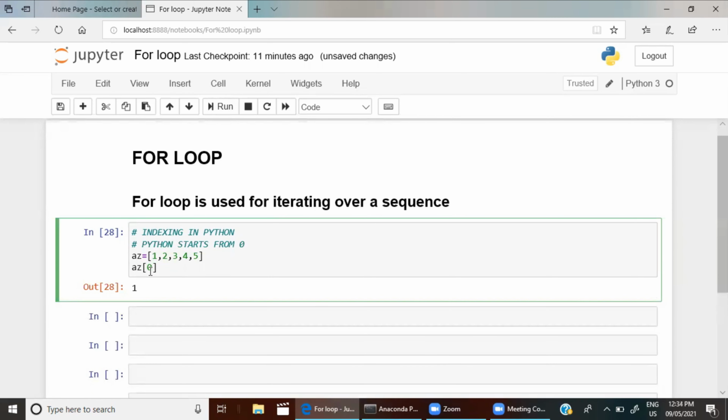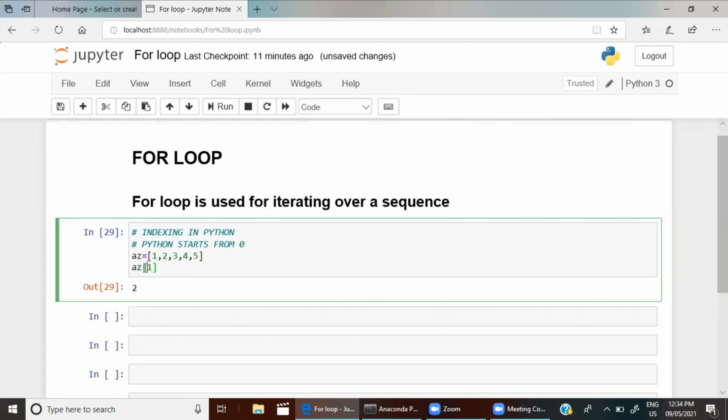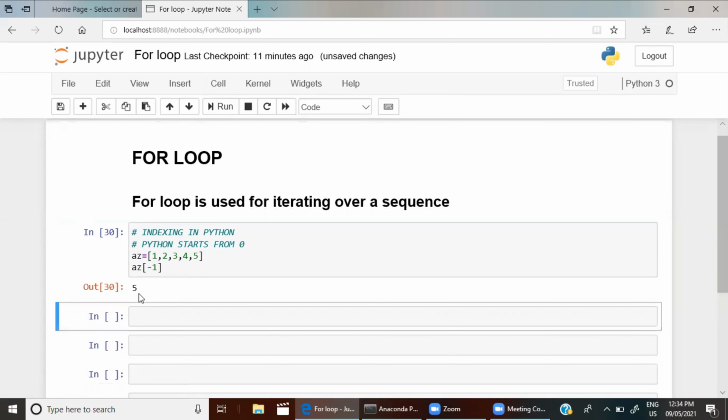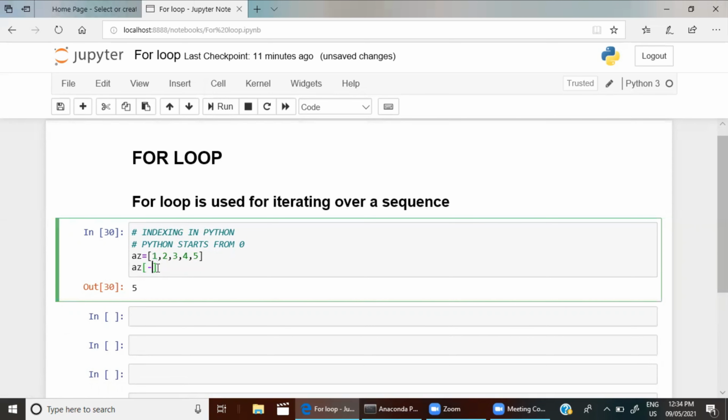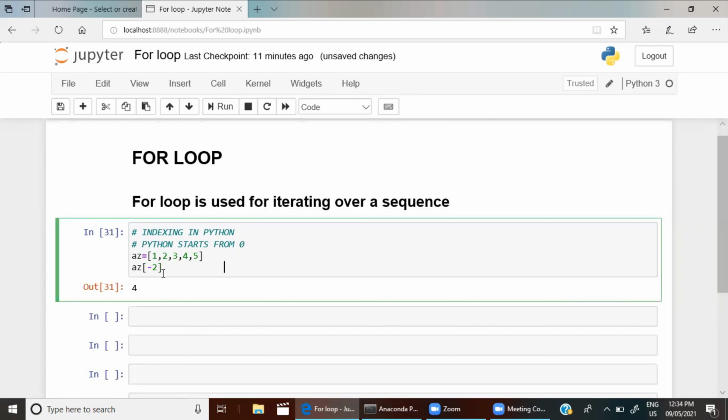If you write a[1], you will get the number 2. Then a[2] gives 3, a[3] gives 4, and a[4] gives 5. In the same way, from the right hand side, a[-1] gives 5, and -2 means you will get 4. That way indexing in Python works.